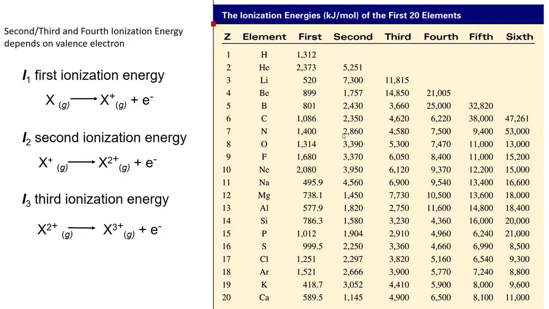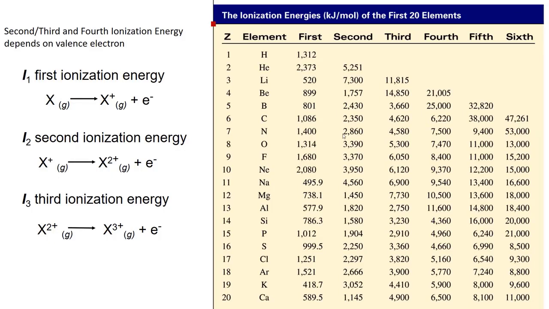Okay, here you have a table of first, second, third, fourth, fifth, and sixth ionization energy for 20 different elements. And if you look at it closely, you can look at the ionization energies and figure out how many valence electrons each of those elements has. Let's start with lithium. Lithium, the first ionization energy is 520. The second is 7,300 kilojoules per mole. There's a big jump between the first and the second with lithium because lithium only had one valence electron.